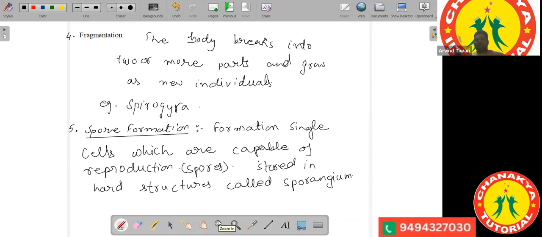So first of all, you have understood what are spores. Spores are the single cells which are capable of reproduction. They are not fertilized ovum. Each organism produces single cells capable of reproduction, and those single cells are stored in structures called sporangium. So sporangium is the one which has a collection of spores. It has a number of spores.